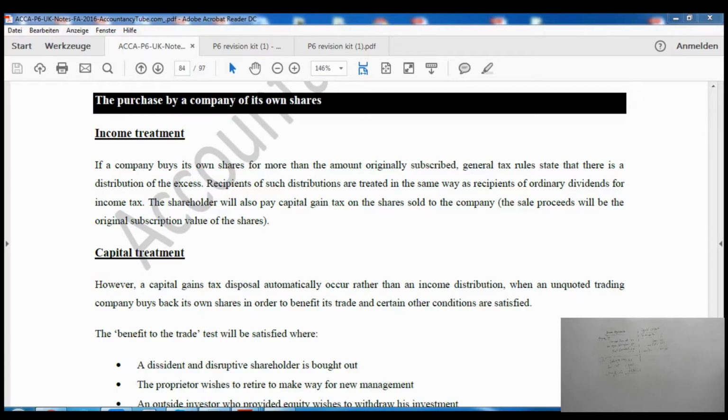One second. If you come to page number 83 of your lecture notes, the purchase of a company of its own shares. Right, so income approach.